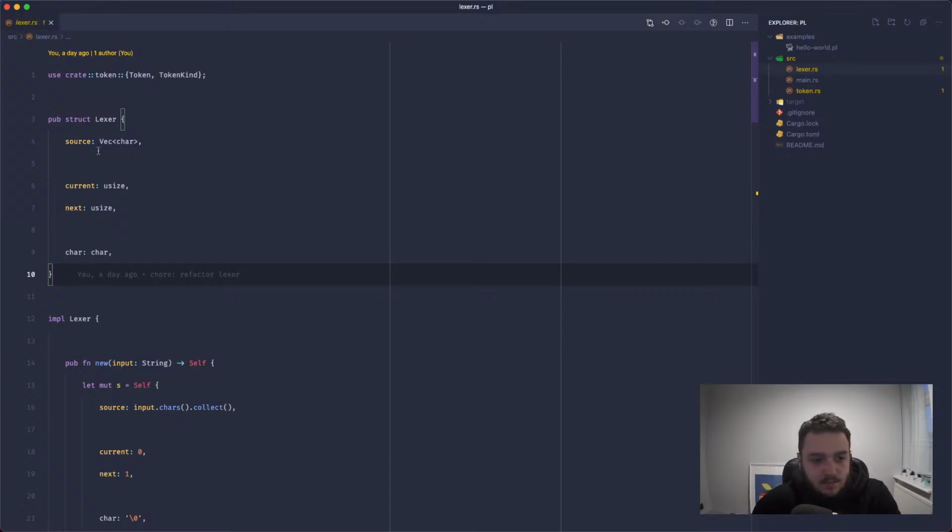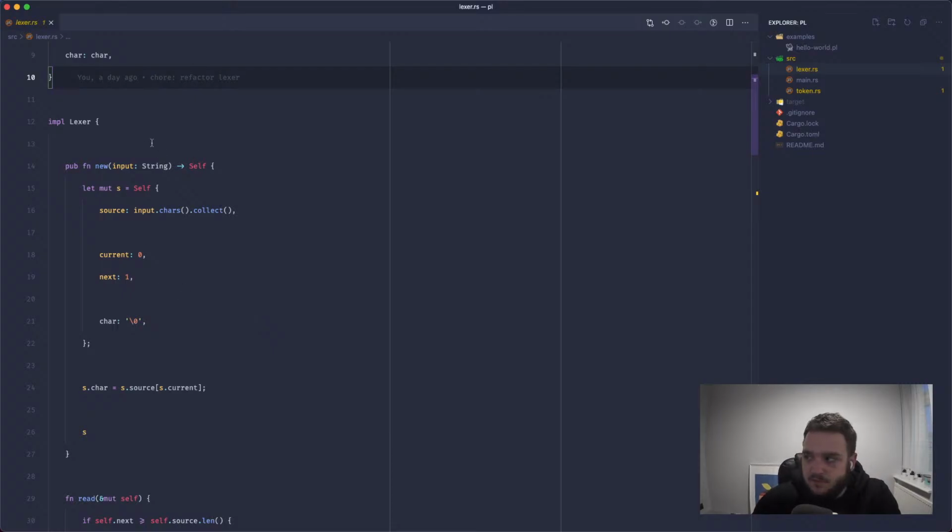We've also got the lexer, which is what I've basically rewritten. It's very similar to before. We've got a vector, which is similar to an array or a collection, and it's just a collection of chars, which are single characters in Rust. We've also got two increment counters, current and next. This determines where we currently are in the stream, and the next one is where we'll look to next, so you can peek ahead without consuming a token. And then we're also storing the current character in this char field.